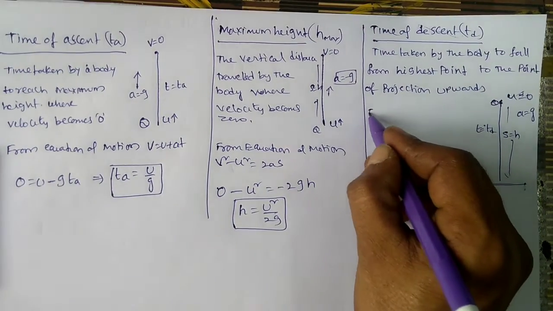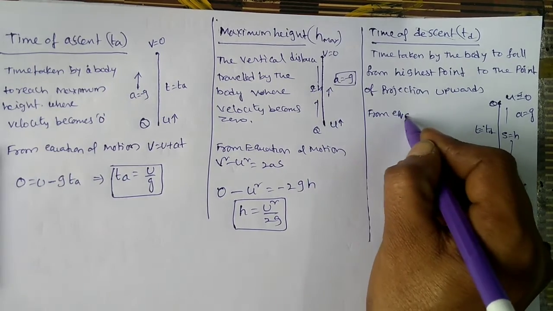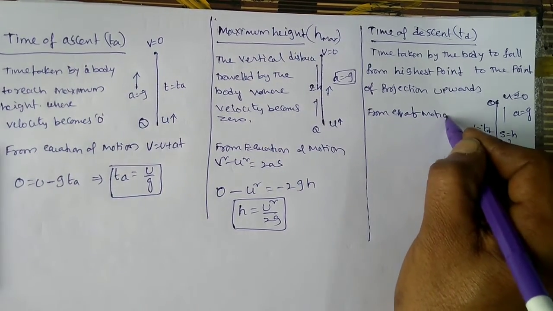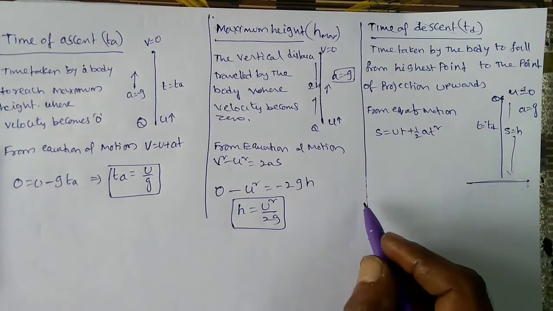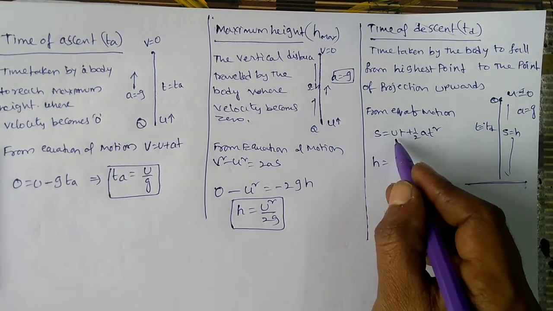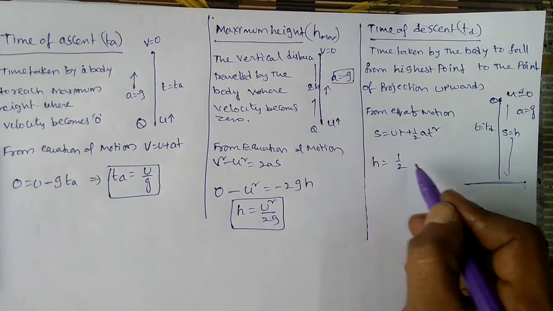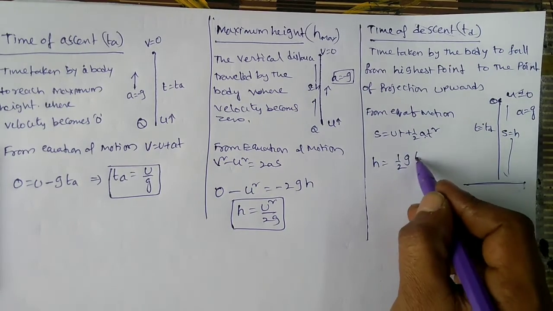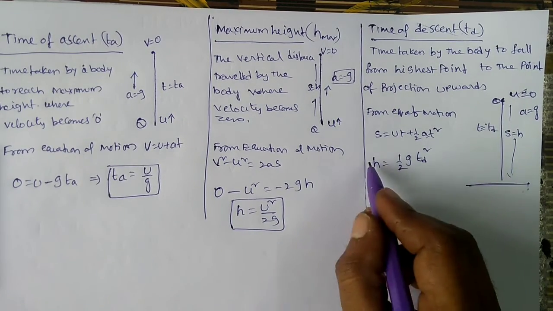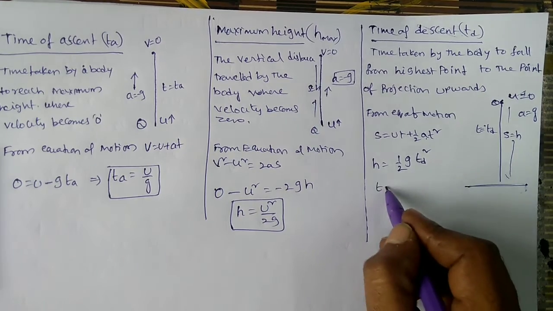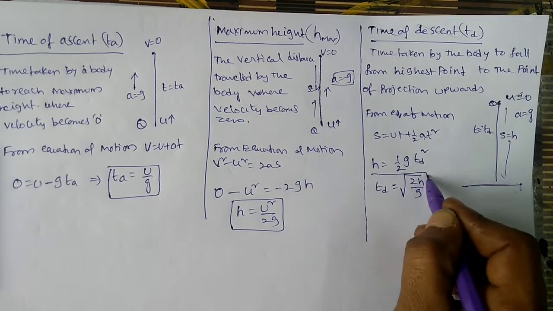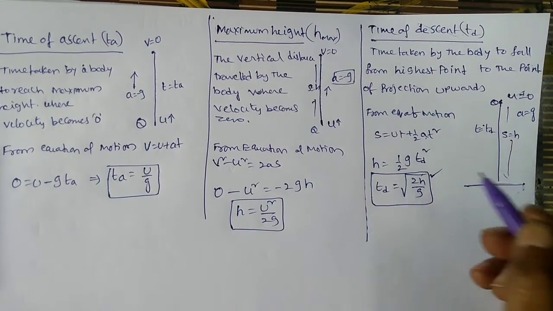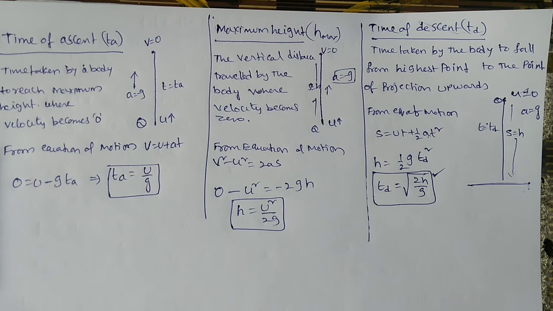That means you can use from equation of motion, s is equal to ut plus half at square. Now s means h, u means 0, the term becomes 0. Half into a means g, t means t_d square. From this, by cross multiplication, you will get 2h by g, that is t_d is equal to under root of 2h by g. This is a very important formula, time of descent, t_d is equal to root over 2h by g.